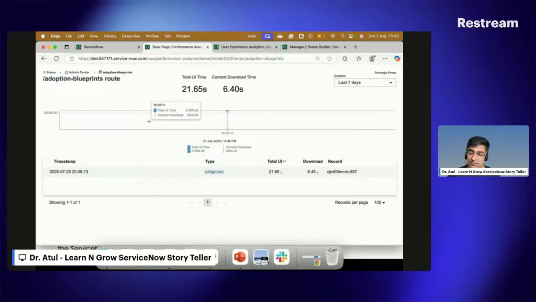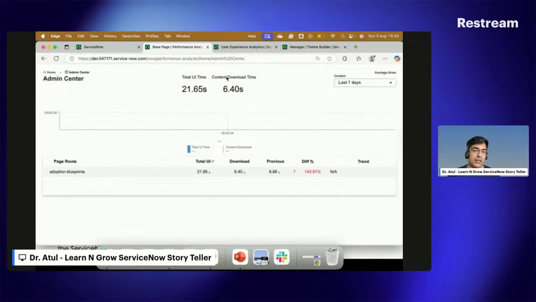I can also say that this is a good part, but definitely we need a little bit more deep dive into what exactly the use case for this Performance Analyzer is, and how we can use it, or how we can interpret the results coming from this particular part. So you can say current content download time is this, content UI time is this. So we have to evaluate this particular part, the download and how much is for this one. So you can pick up here.